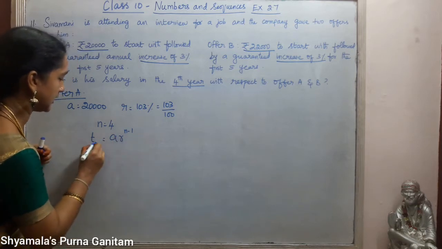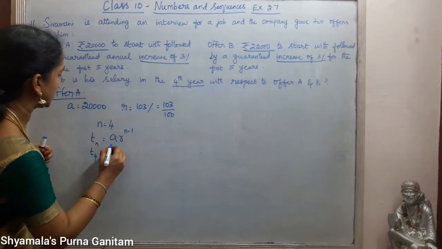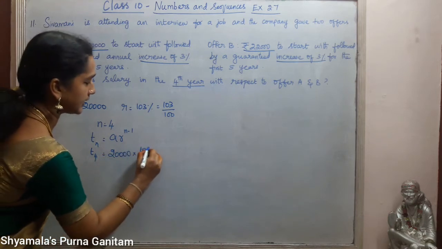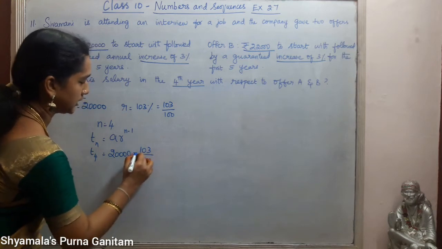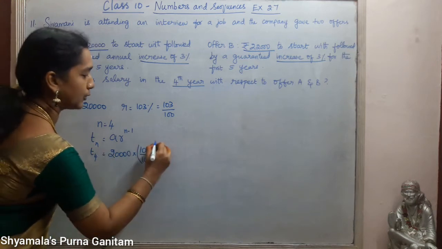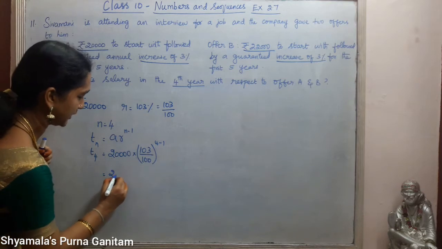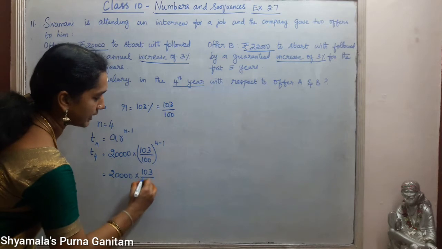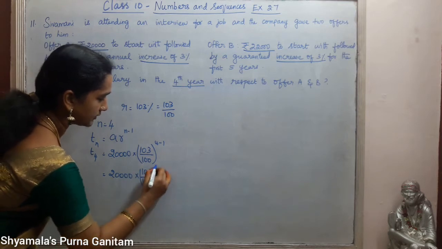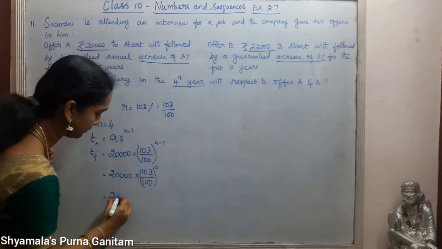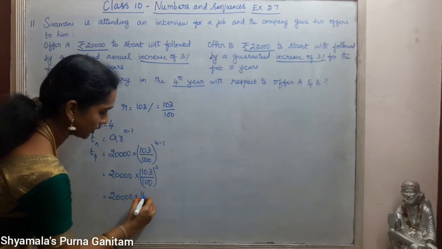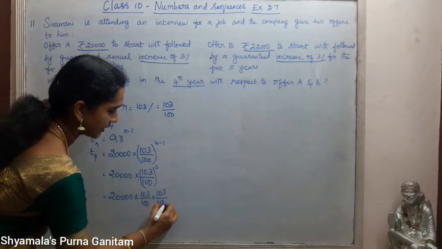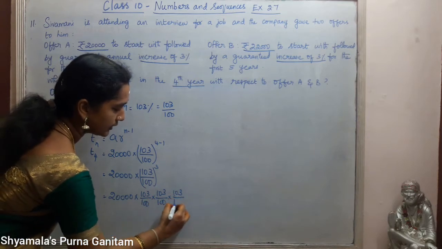So this is Tn, and n is 4 here. So A is 20,000 into rate 103 by 100, whole power 4 minus 1. So when we simplify this, 20,000 into 103 by 100 whole power 3. So 3 times this has to be multiplied. So 20,000 into 103 by 100 into 103 by 100 into 103 by 100.